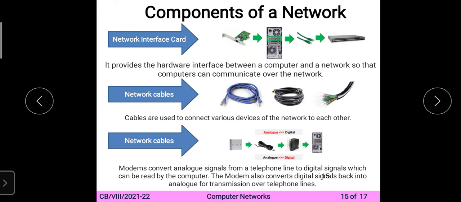Please mute yourself. My voice will come clearly if all of the students are muted. On the back of the CPU there is one port for the connection of the internet, so you can say that the LAN cable.